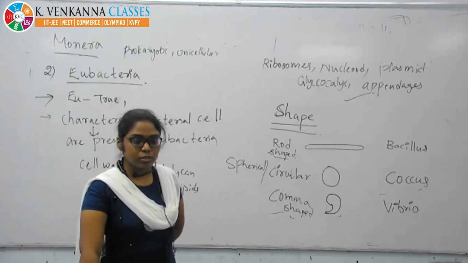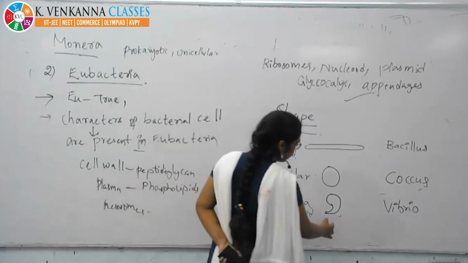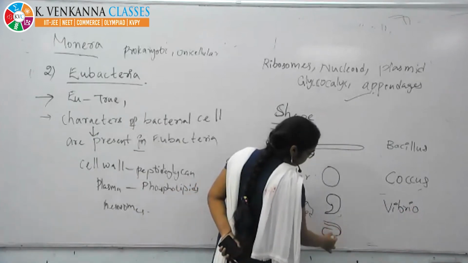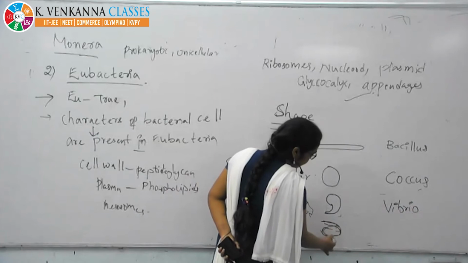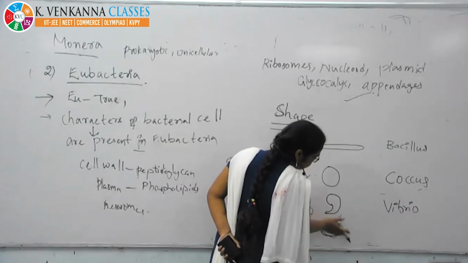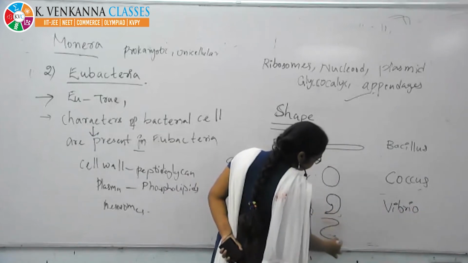And also a spiral shape, like this, like a spiral.